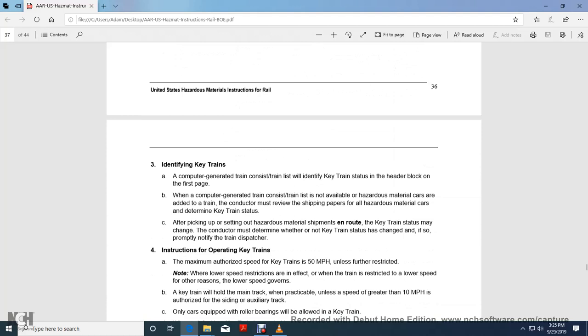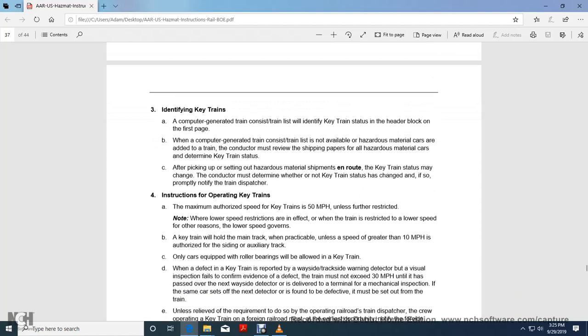3. Identifying key trains. A computer-generated train consist lists the train identified with key train status with the head blocker on the first page. But if the computer-generated train consist is not available for hazardous material cars with added cars, the conductor must review the shipping papers for all hazardous material cars and determine the key train status. The picking up or setting out of hazardous material shipments en route may change the key train status, and the conductor must determine whether or not the key train status has changed. If so, the train dispatcher must be properly notified.